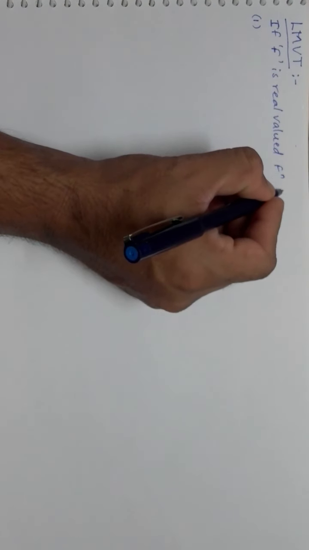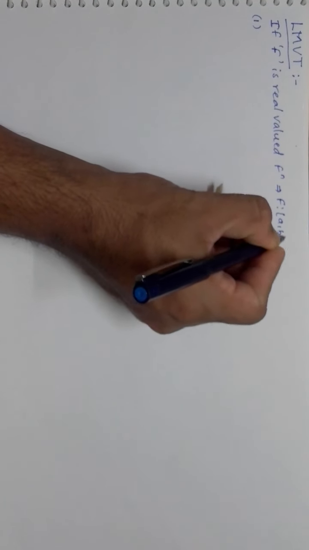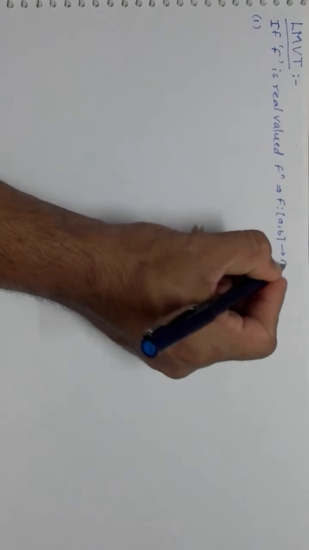You remember, we can write this as a function from the domain closed interval a to b going up to real numbers.